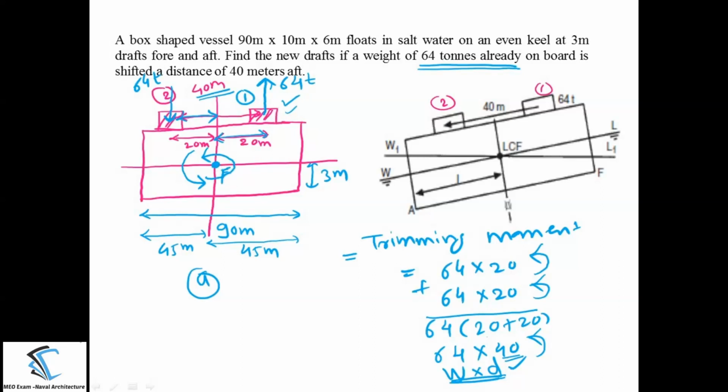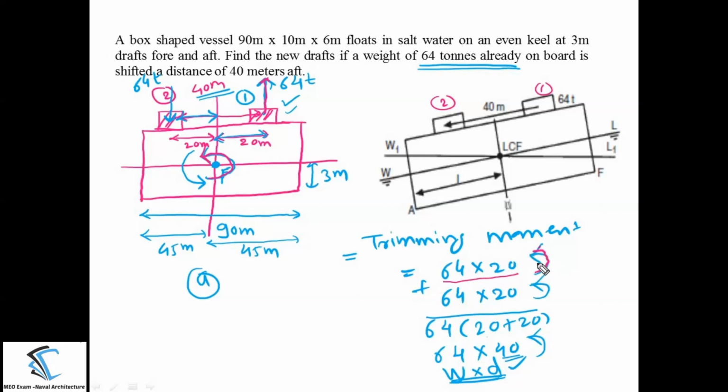because of the removal of this 64 tons of mass. When you are discharging the 64 tons of mass, how much moment is generated and what is the direction of that moment, you have to analyze here first. So the moment is 64 into 20. What will be the direction of the moment? That will be in the anti-clockwise direction. I am writing here 64 into 20.